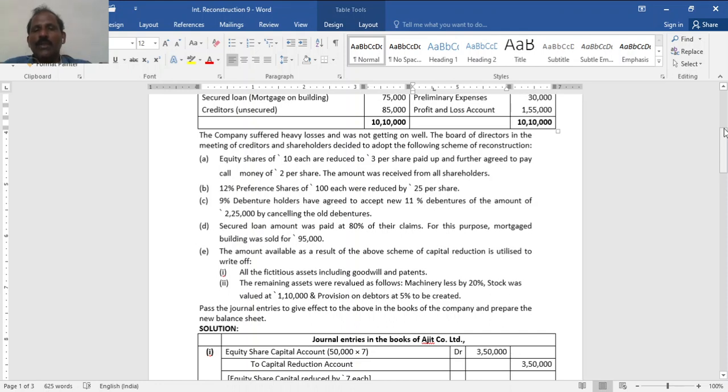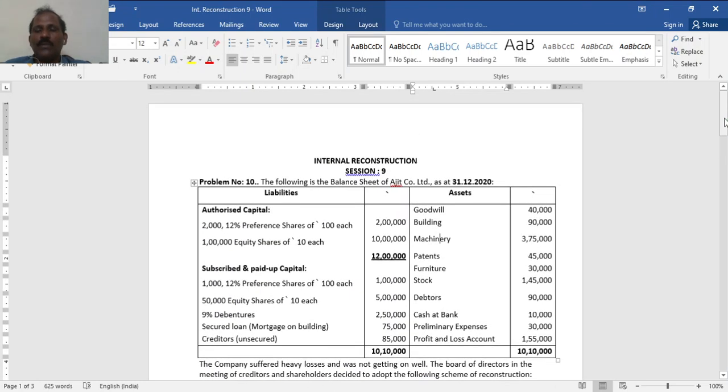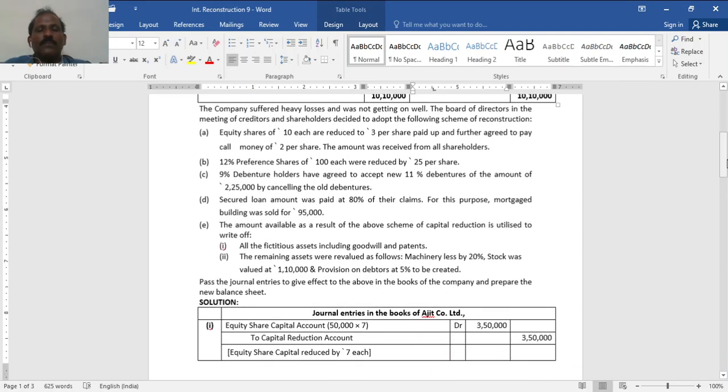Equity shares of 10 each are reduced to 3 rupees paid up and it was further agreed to pay a call money of rupees 2 per share. The amount was received from all shares. 12% preference shares of 100 each were reduced by 25 rupees. 9% debenture holders have agreed to accept 11% debentures of the amount of 2,25,000 in settlement of the old debentures. The difference is the profit. In place of 2,50,000 it is 2,25,000.